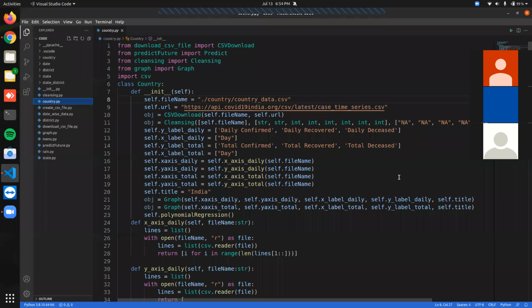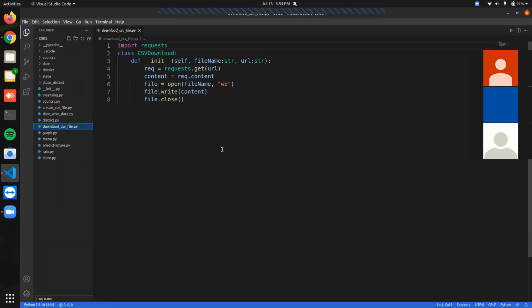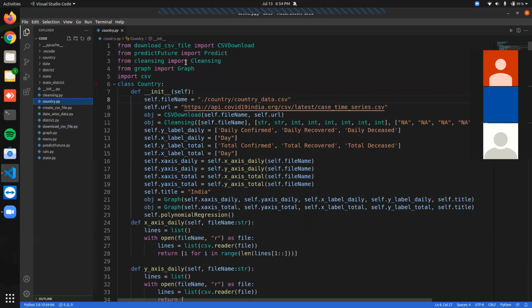In the download CSV file .py, we have the file name and URL. We use the requests library and get the content from that API, and we write that content to the file name particularly mentioned, and we close that file. So coming back to the code, country.py. We have several methods. After downloading the CSV file, we cleanse it.